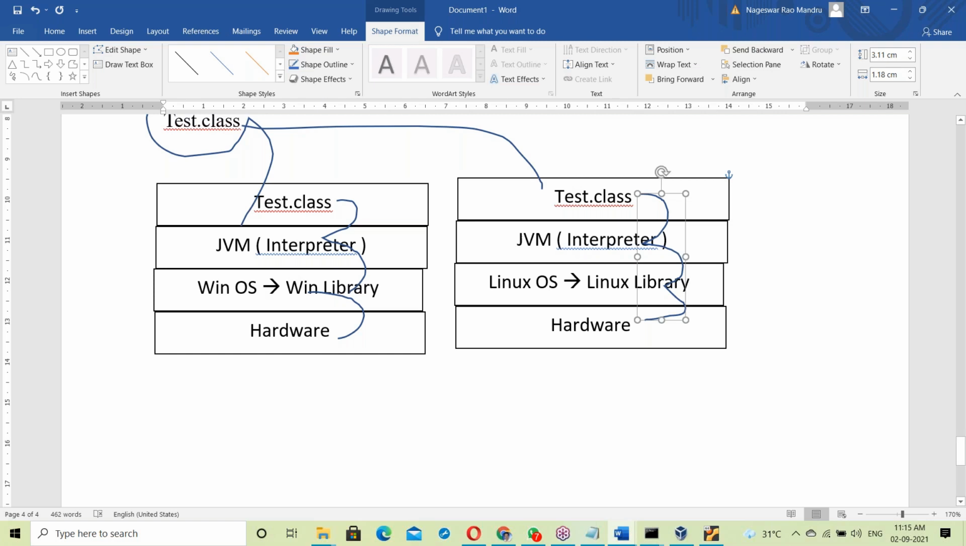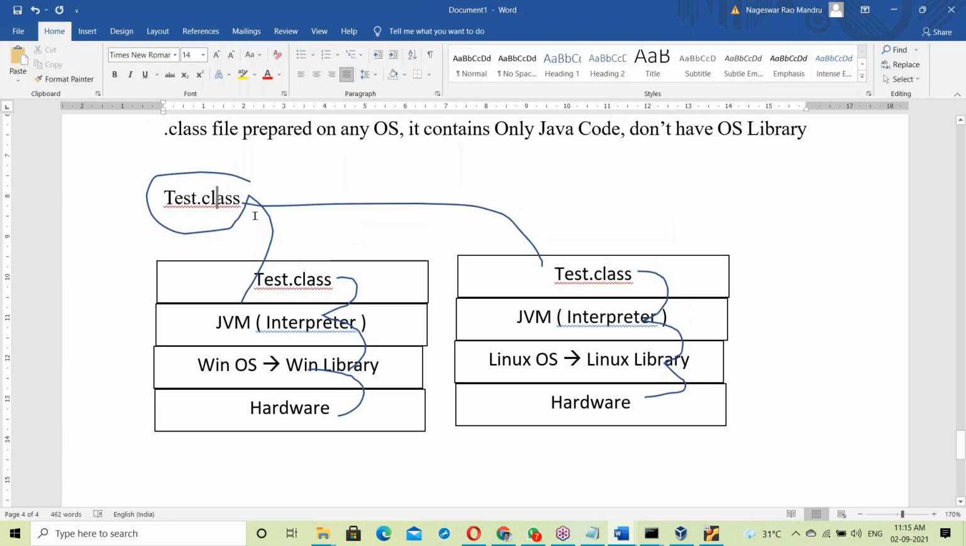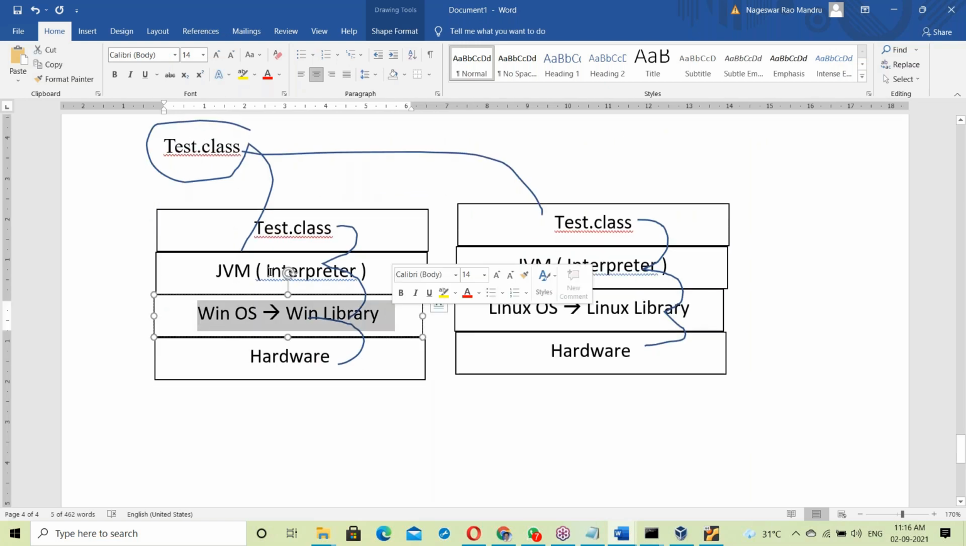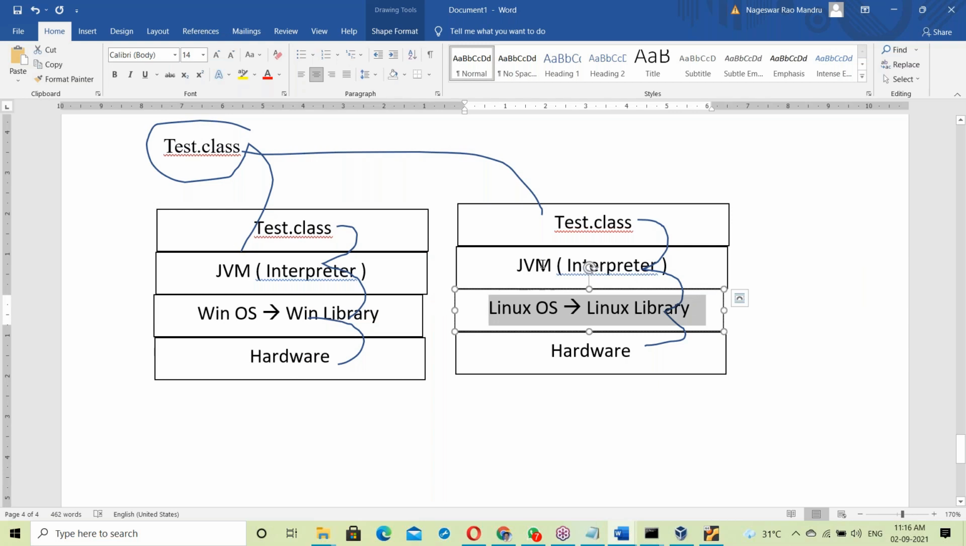The dot class file doesn't have any OS library, but to run it, it is compulsory to link with the OS library. Who will link it? The JVM. Depending on the OS: if the current OS is Windows, the JVM links tested.class to the Windows OS library. If the OS is Linux, the JVM links tested.class to the Linux library. This link happens at runtime, and that's the reason it is independent of OS.